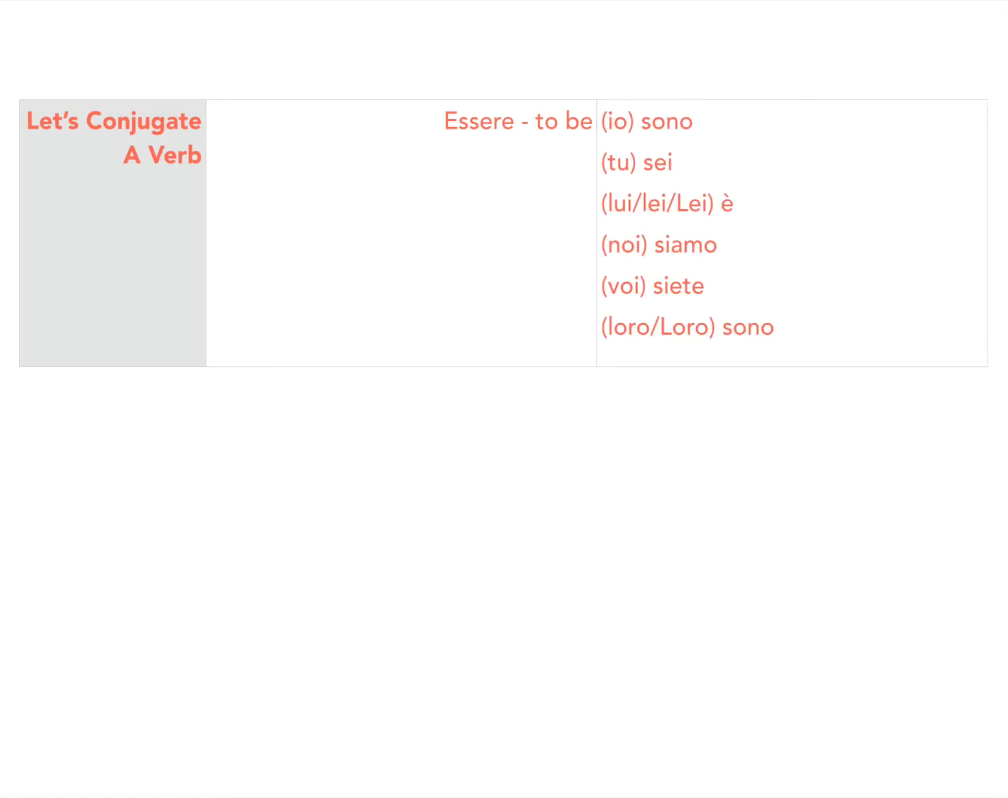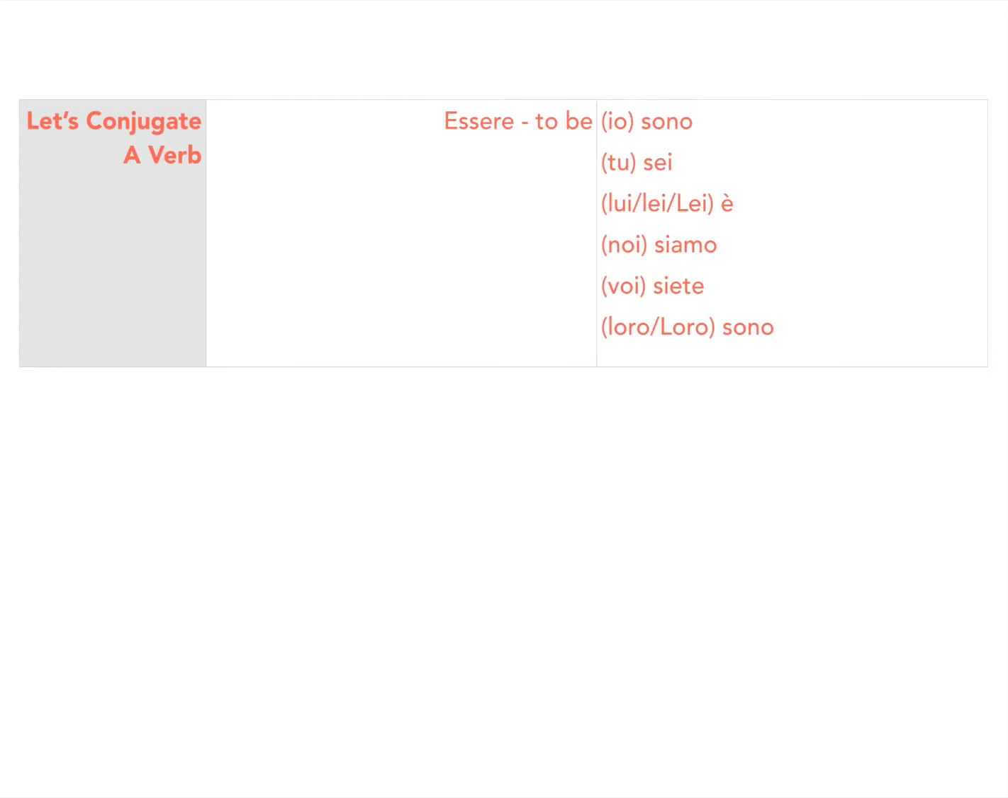Next up, let's conjugate a verb. Okay, so this will be our first verb to conjugate, essere, which means to be. Now, in English, the verb to be is not necessarily straightforward. Okay, so let me conjugate the verb to be in English. I am, you are, he, she, one is, we are, y'all are, they are. Okay, so none of those say be. It's not I be, you be, he, she, it bees. Okay, it sounds different than the infinitive.